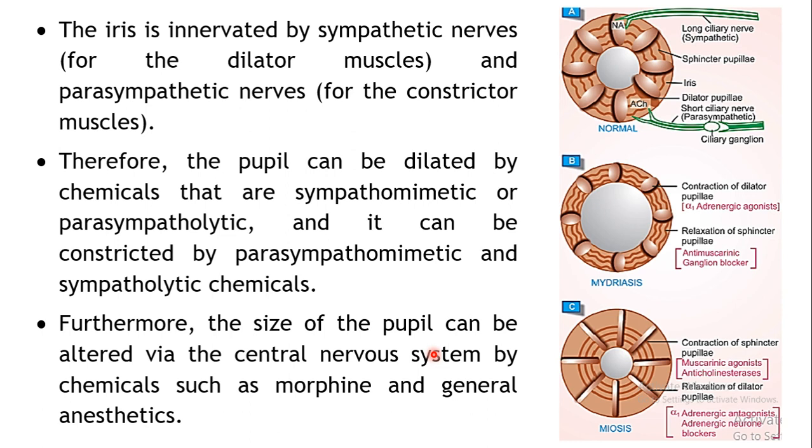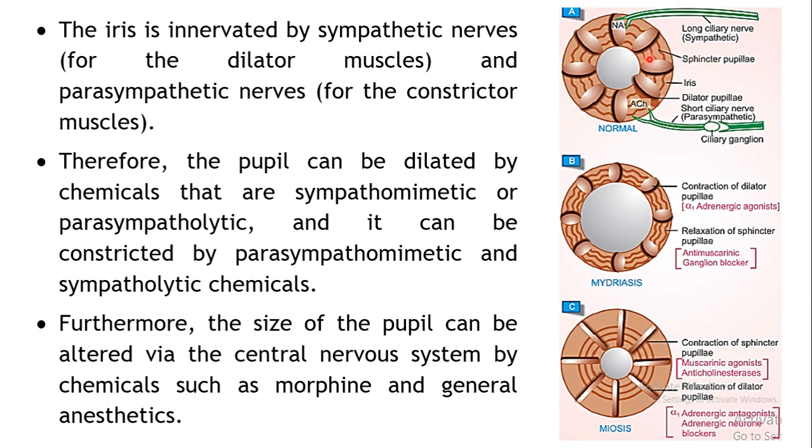Now the iris is basically comprised of two types of muscles. That is a dilator muscle, also known as dilator pupillae, and there is a circular muscle, you can see over here. These circular muscles are also known as constrictor muscle, or sphincter pupillae.